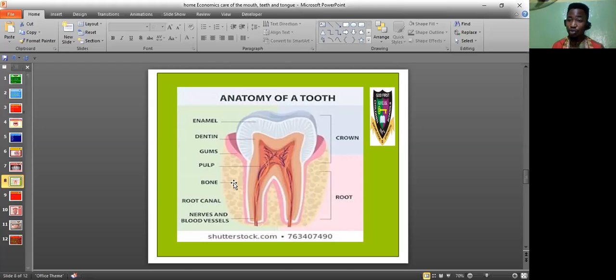Yes, there is bone. You have bone there. So there's the bone, and that's the root canal, and that's the nerves and blood vessels. Do you actually know that blood flows through your teeth? Yes, blood flows through your teeth.